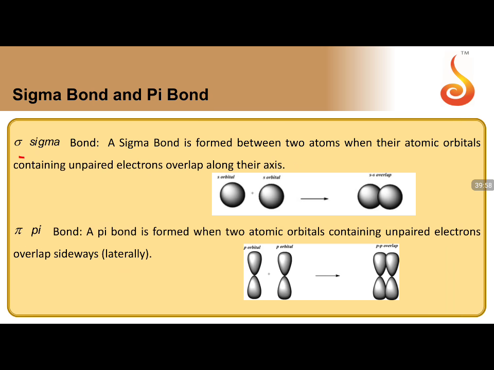So let us see what a sigma bond is. A sigma bond is formed between two atoms when their atomic orbitals containing unpaired electrons overlap along their axis. This is the internuclear axis, we can see. A pi bond is formed when two atomic orbitals containing unpaired electrons overlap sidewise, so perpendicular to the internuclear axis. We can see this is your internuclear axis, and these are perpendicular to the internuclear axis.